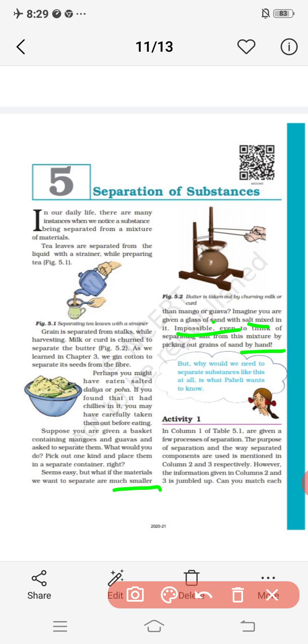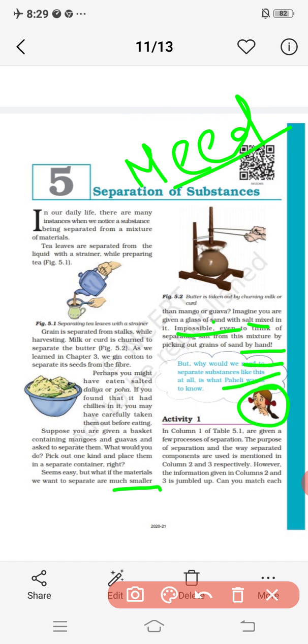It is what Paheli wants to know. The girl, she is asking one question and we're just curious about why we need to separate the substance like this at all. Means, do you think there is really a need to learn the lesson that we are learning right now?